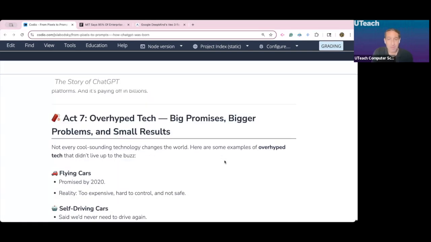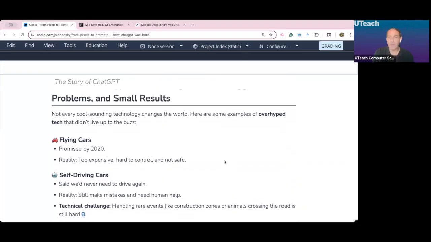So Microsoft's going to take over the world, right? Not so fast. All right. We've been here before. Okay. Big technology, big hype, big Wall Street bubbles, and then it never pans out. All right. I said earlier, remember self-driving cars? Well, remember flying cars? By 2020, 5 years ago, we were supposed to be flying around. Nobody was going to be driving anymore. All right. Reality, dude, it's too expensive, too hard to control.